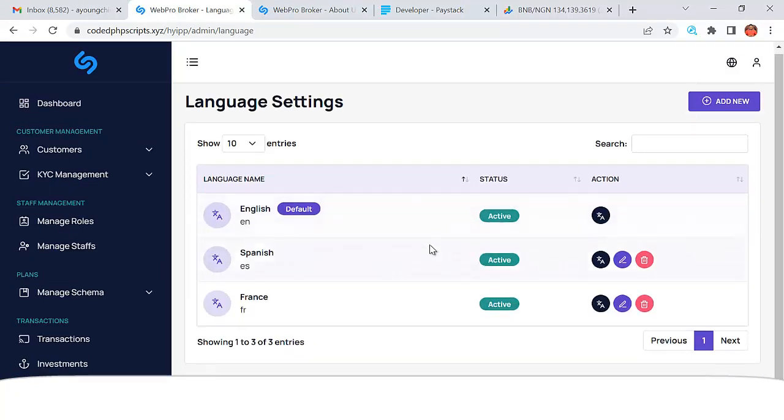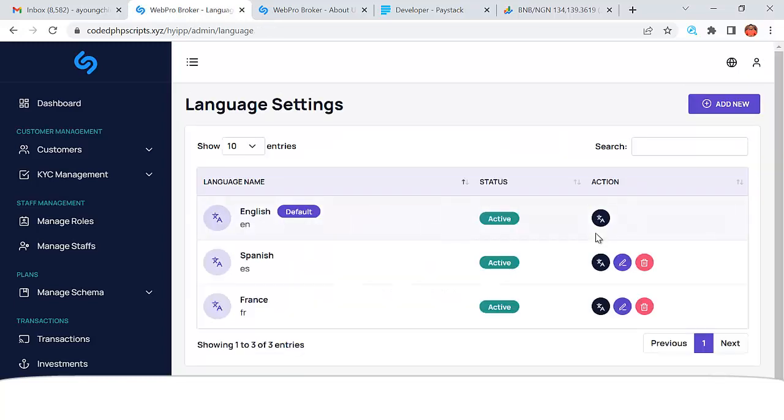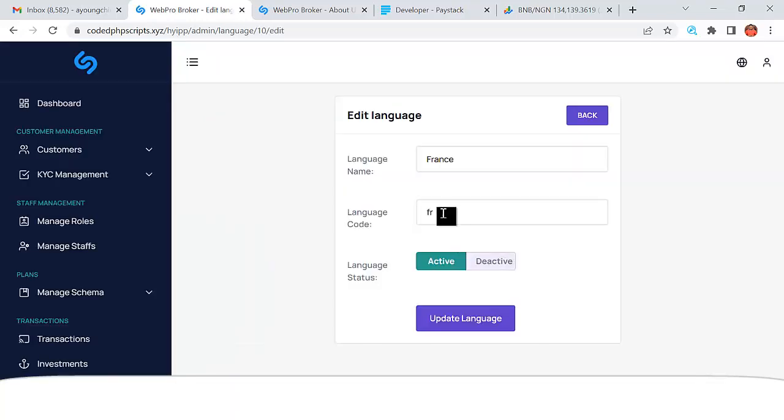You can go to language settings, and you can add any language of your choice. Here it already has English. You can see it also has Spanish. Can you see that? Spanish. It already has Spanish, and it already has French too. So you can just edit, so it has French.